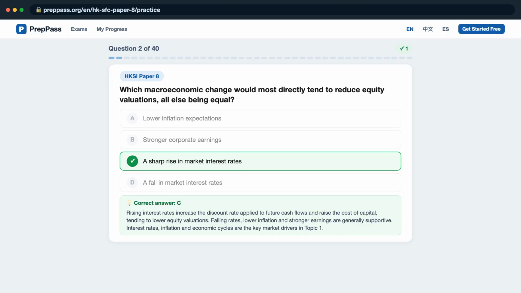Rising interest rates increase the discount rate applied to future cash flows and raise the cost of capital, tending to lower equity valuations. Falling rates, lower inflation and stronger earnings are generally supportive. Interest rates, inflation and economic cycles are the key market drivers in Topic 1.